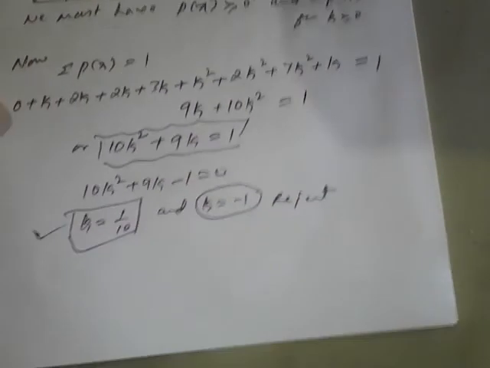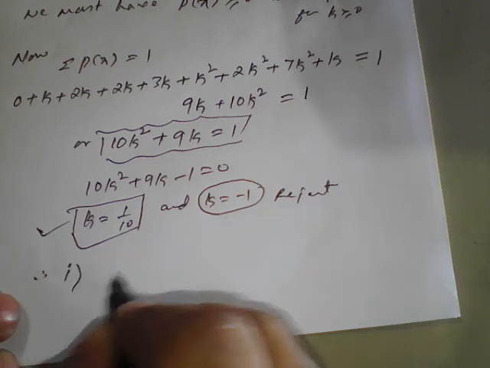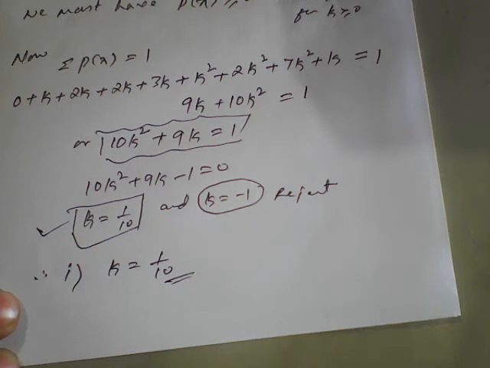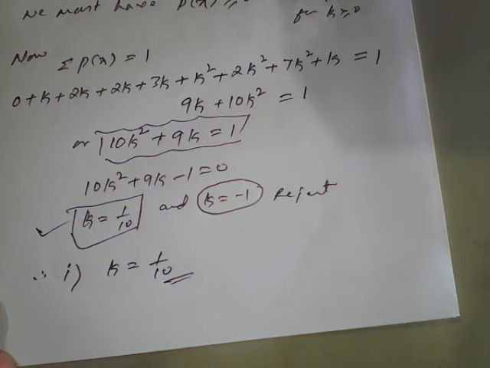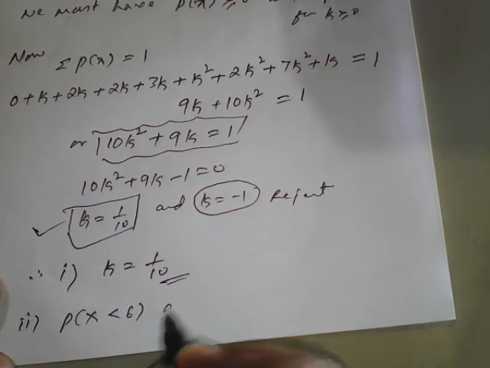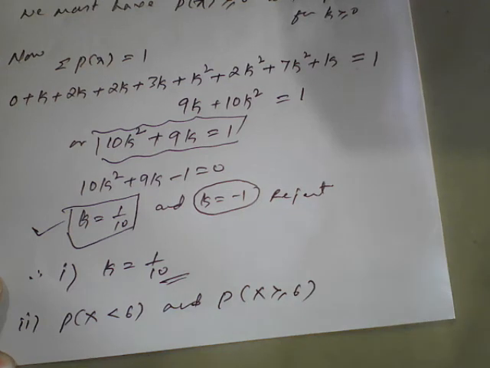So now we got the value of k. The first answer is k is equal to 1 by 10. We got it. Second answer: evaluate p of x less than 6, and we need to find p of x greater than or equal to 6. Both answers we need to find. Okay, we'll see that one.